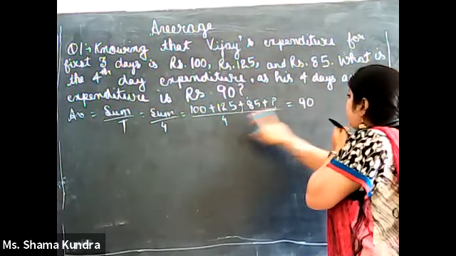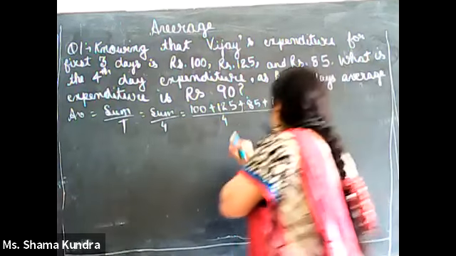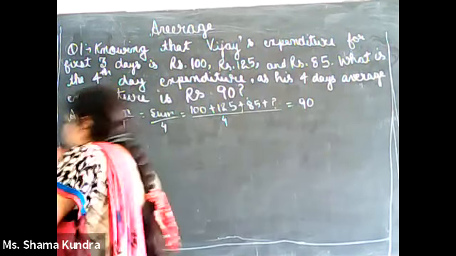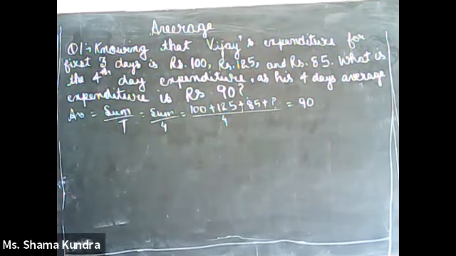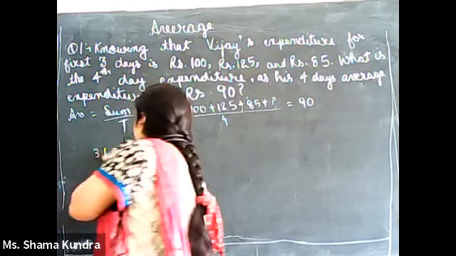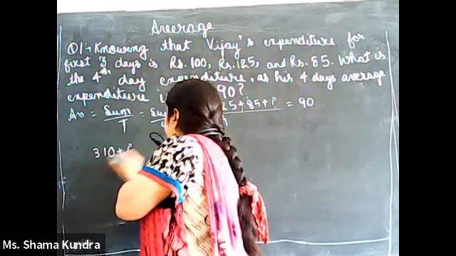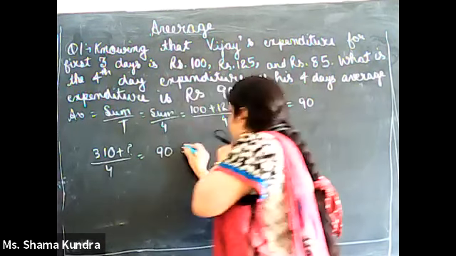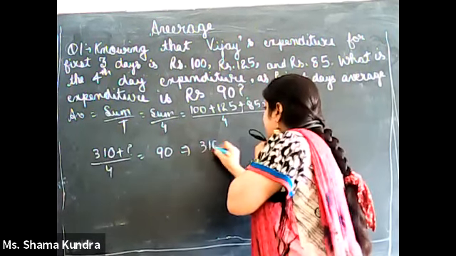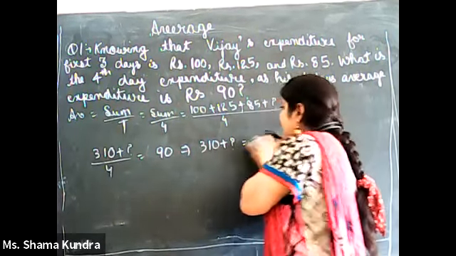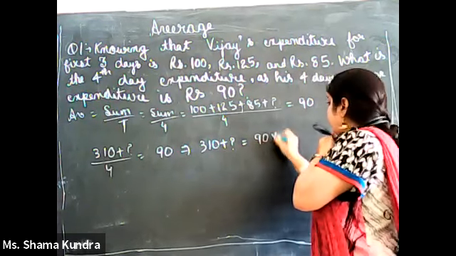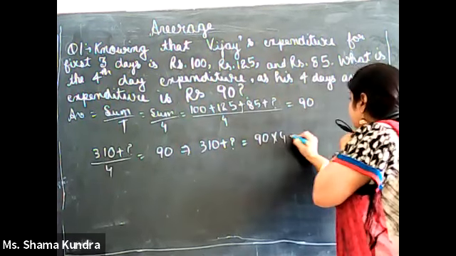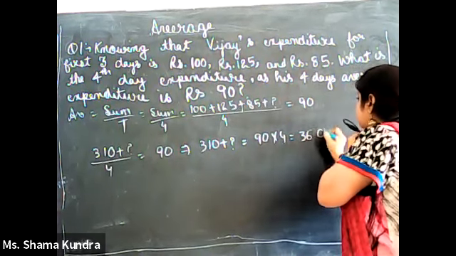So on cross multiplying, what will we get? Now 100 plus 125 plus 85 is 310. 310 plus question mark divided by 4 equals 90. On simplifying, 310 plus question mark equals 90 into 4. 9 into 4, 36. It is 360.